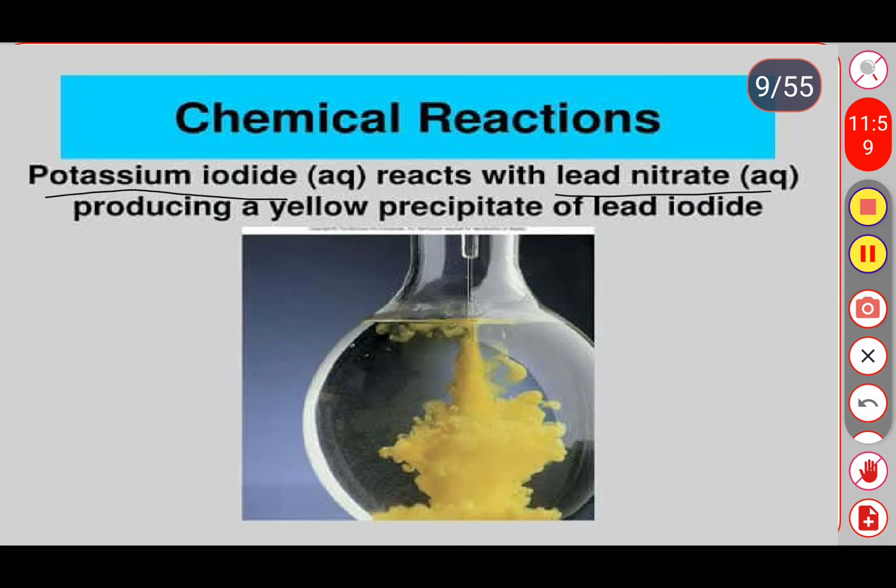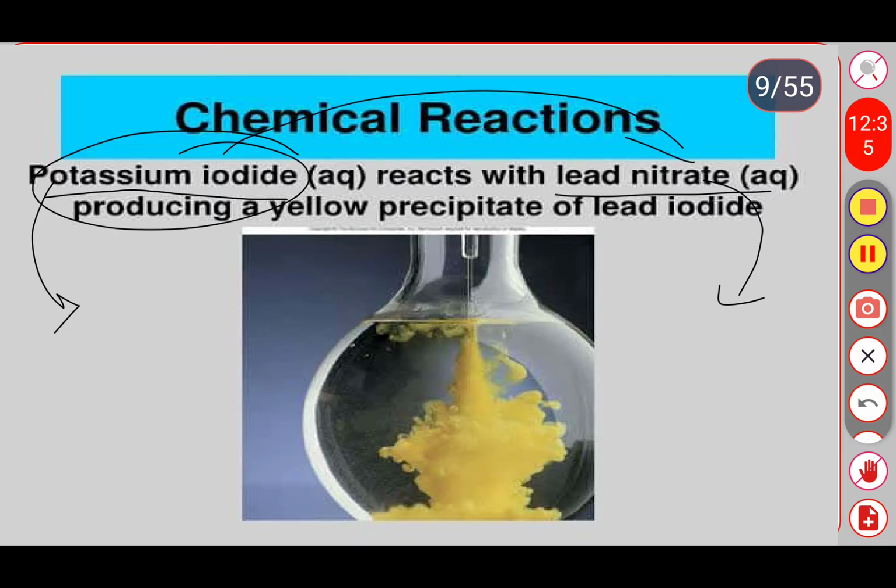Both these solutions are colorless in the presence of water. Now add the potassium iodide solution slowly to the beaker containing lead nitrate.